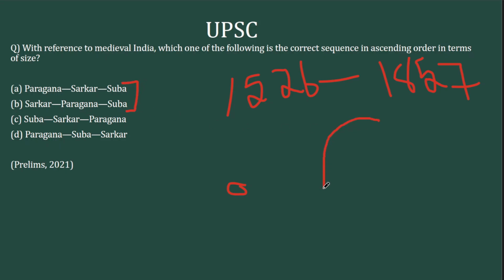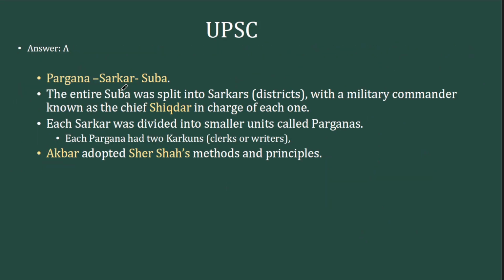Once you have the empire, the biggest division, for example, it is something like the modern day state. If we have 28 states, they had 28 Subas. So don't think of the number, just think of the concept. Suba is the primary division. Suba is the first thing. If you know that, then it's a 50-50 question for you. First Suba, then Sarkar, which is divided into Pargana next. So the answer is A here.